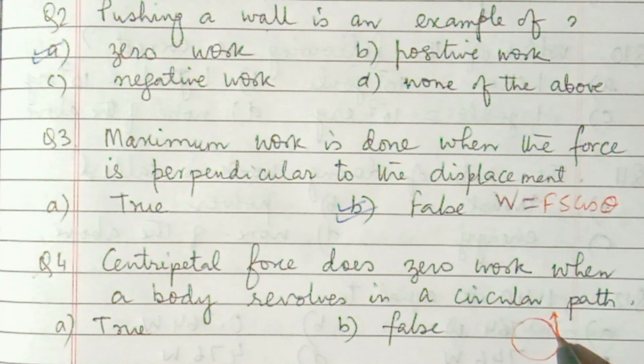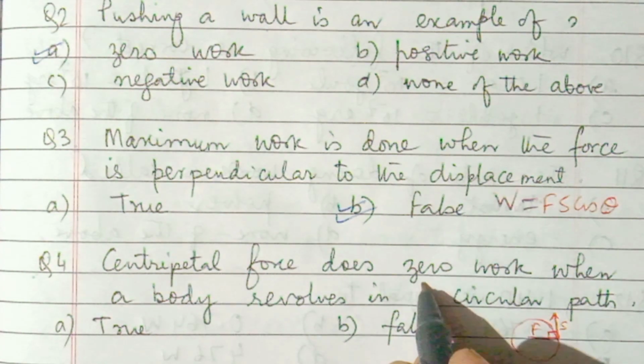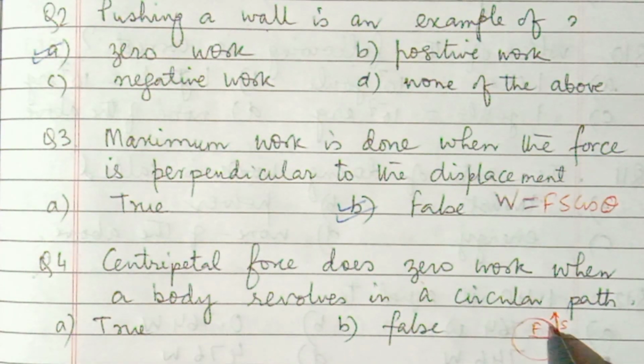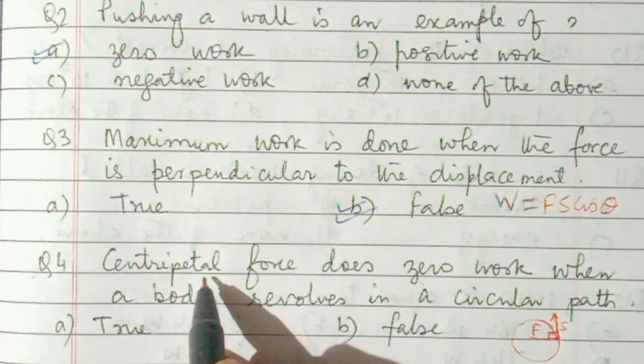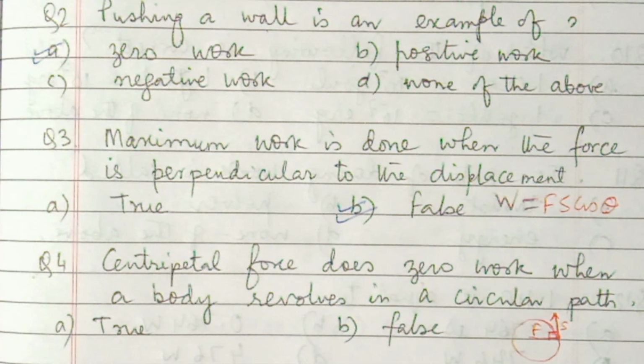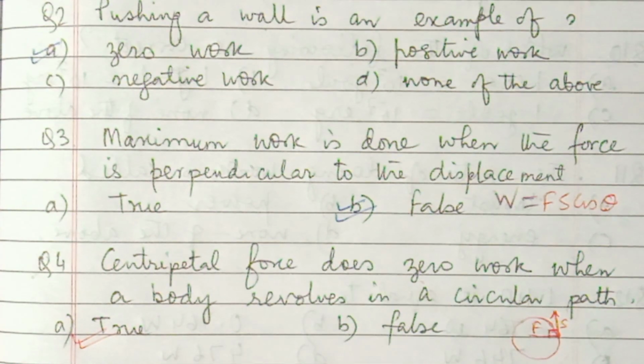So force and displacement are perpendicular, and at any instant the work will be 0. If it completes one path, it will also be 0, because displacement will be 0 in that case. So centripetal force does 0 work, and the answer is true.